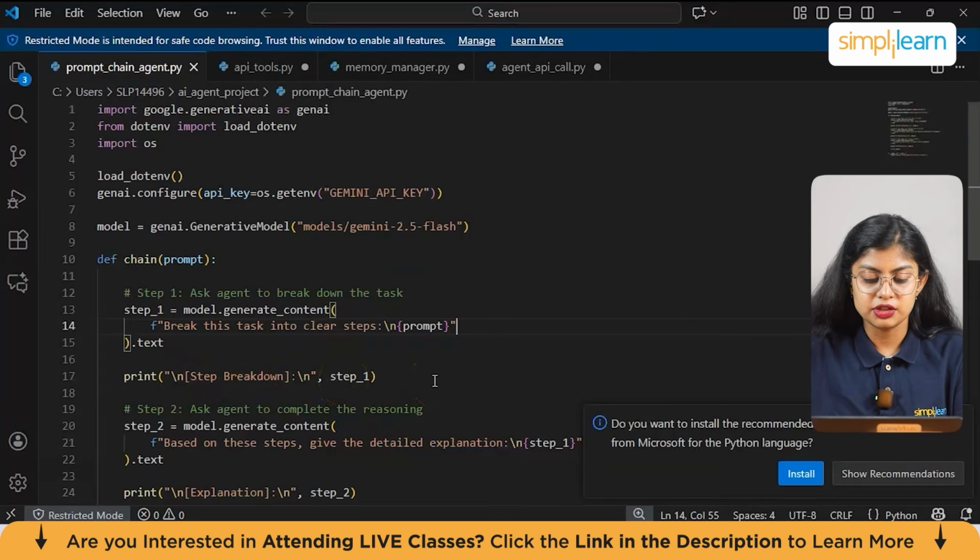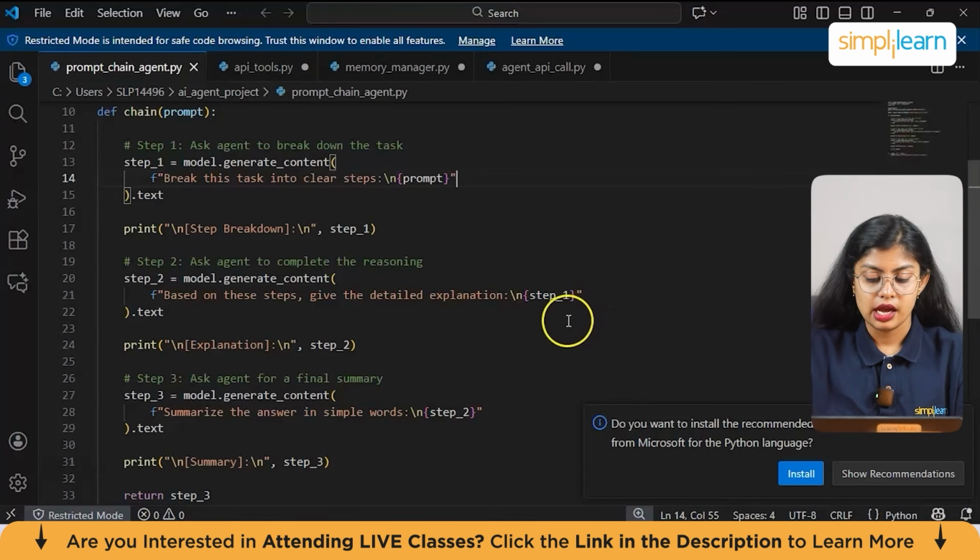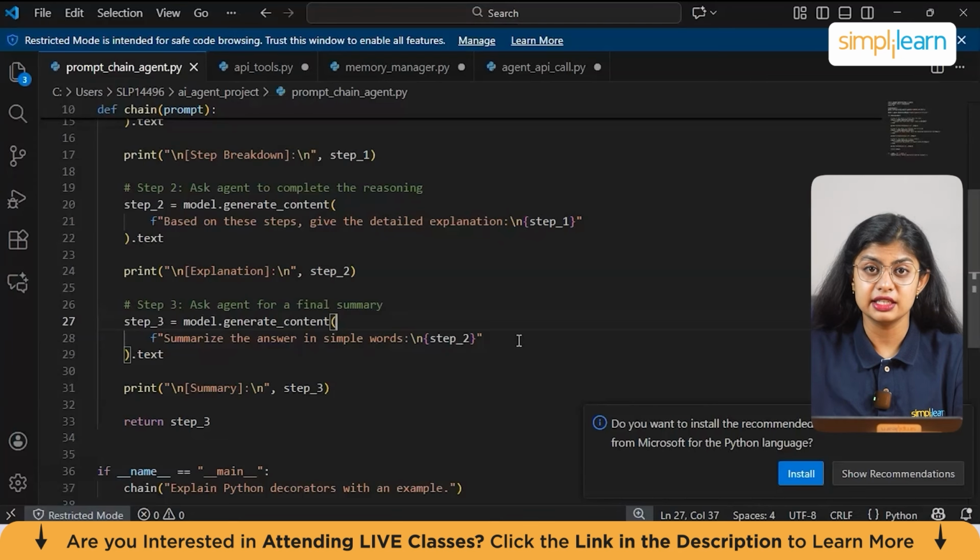And then moving on, we have step 2, which is step 2 is equal to model.generate_content. Now here this will call Gemini again for step 2 and AI produces a detailed explanation using the step breakdown. And we are also printing the detailed explanation of step 2. Again, coming to step 3, we are asking the agent for a final summary. So here again we are calling Gemini. AI returns a beginner friendly summary and we are also printing that final summary.